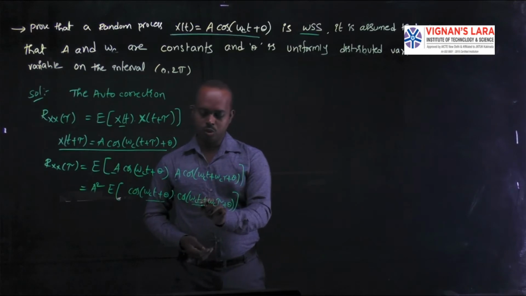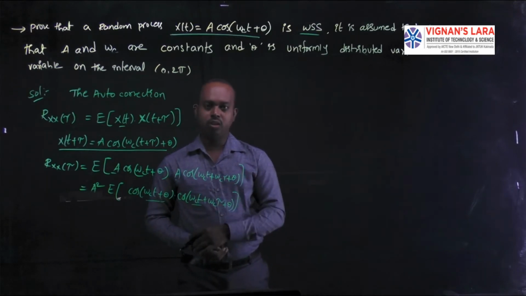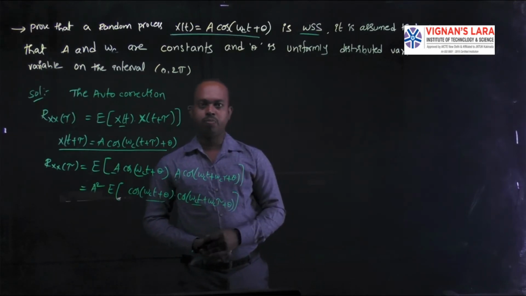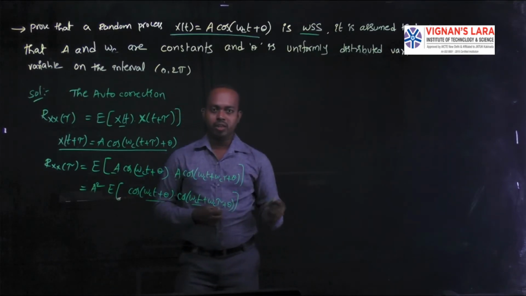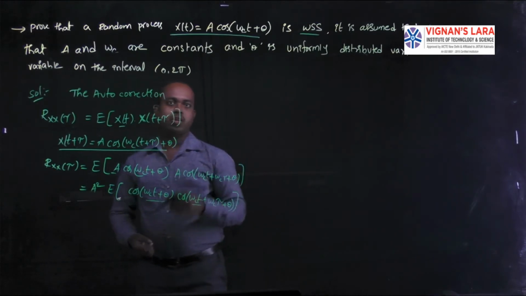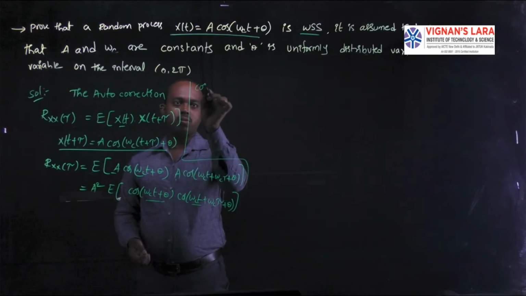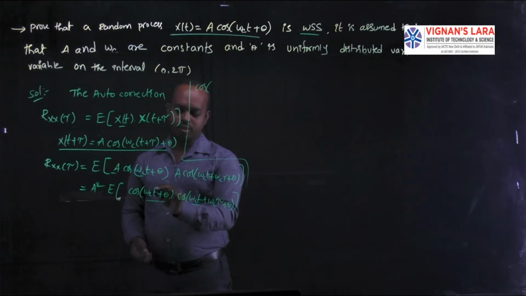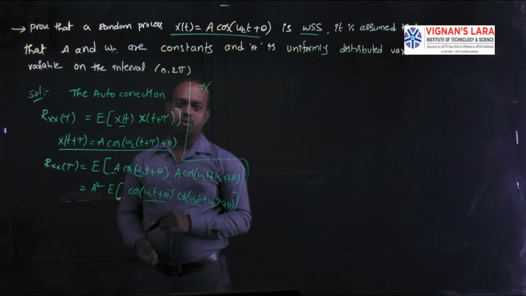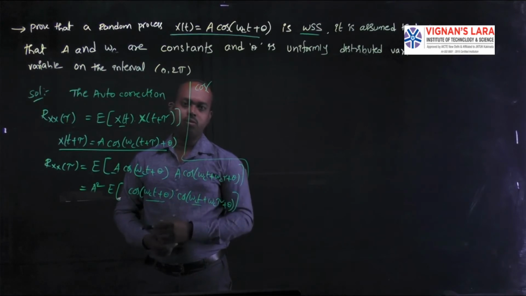Here, omega c t plus omega c tau plus theta. This functionality we had to make in the simplification. For our simplification, we had to substitute in one formula. The formula is cos of a plus b and cos of a minus b.